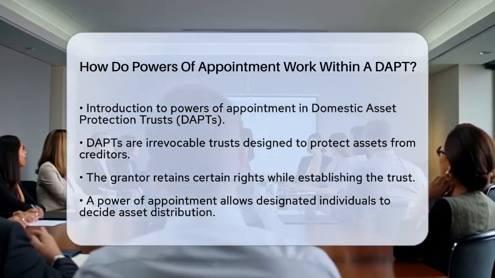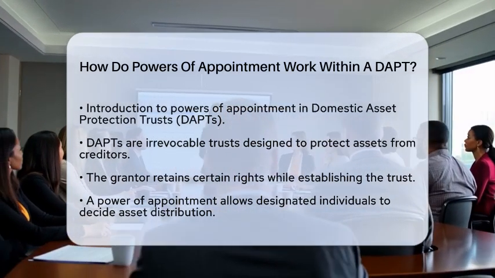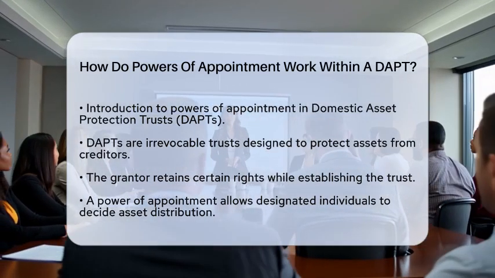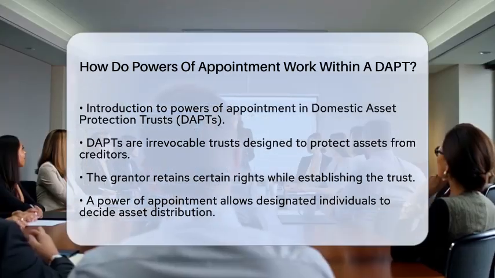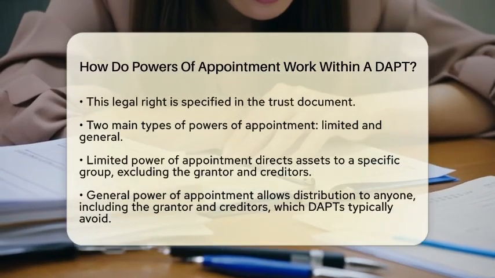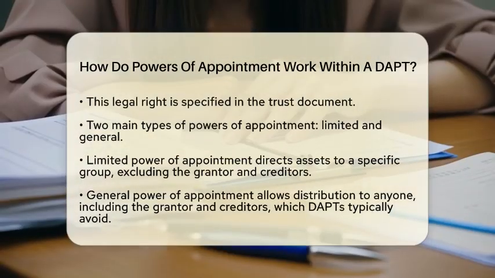It is a legal right granted to someone, often the grantor or another designated individual, to decide how the trust assets will be distributed among beneficiaries. This right is typically detailed in the trust document. Powers of appointment can be categorized into two main types: limited and general.